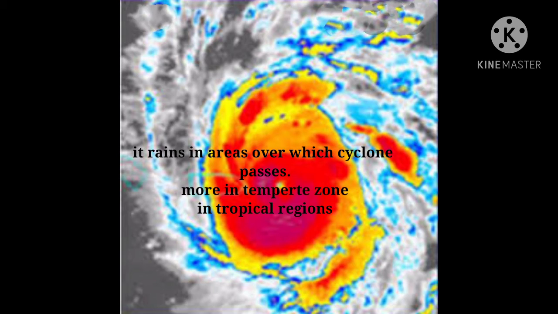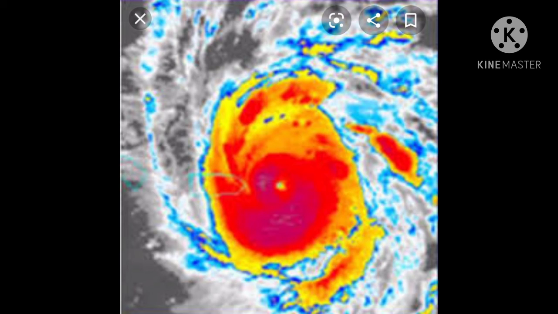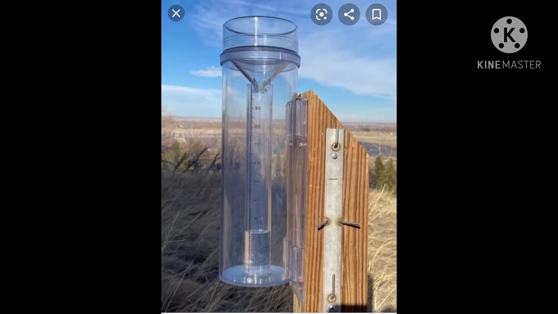Cyclonic rainfall occurs more in the temperate zone, and the cyclone's area is also quite extensive. Comparatively, cyclonic rainfall occurring in tropical regions is limited in extent, and it is stormy in nature.